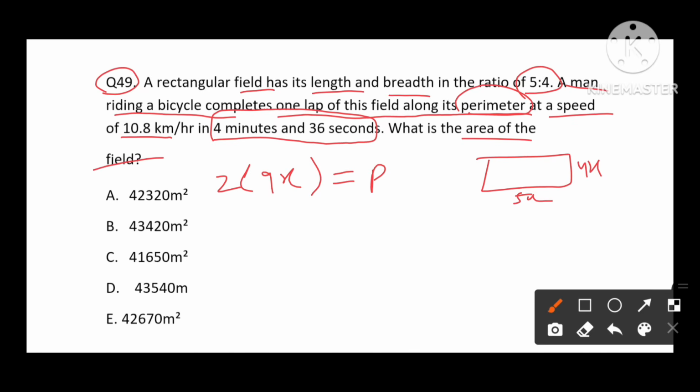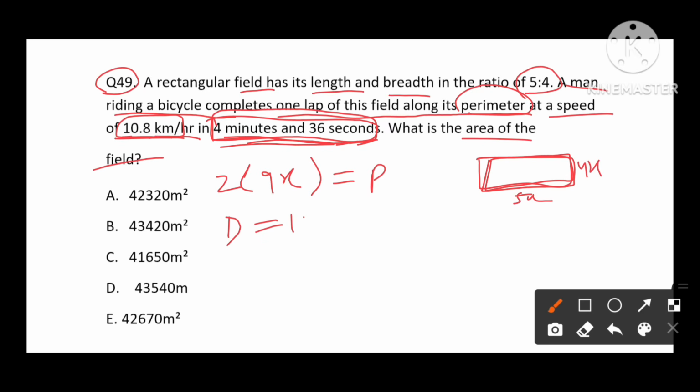And the question says that he completed the total perimeter with a speed of 10.8 km per hour and the time is given. Perimeter is nothing but the total distance he covered. So we have speed and time. So the distance formula is speed into time. Speed is given in kilometers per hour.